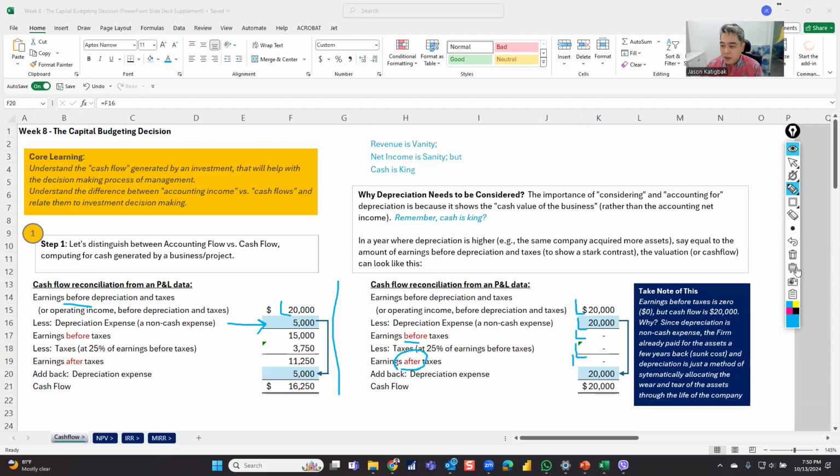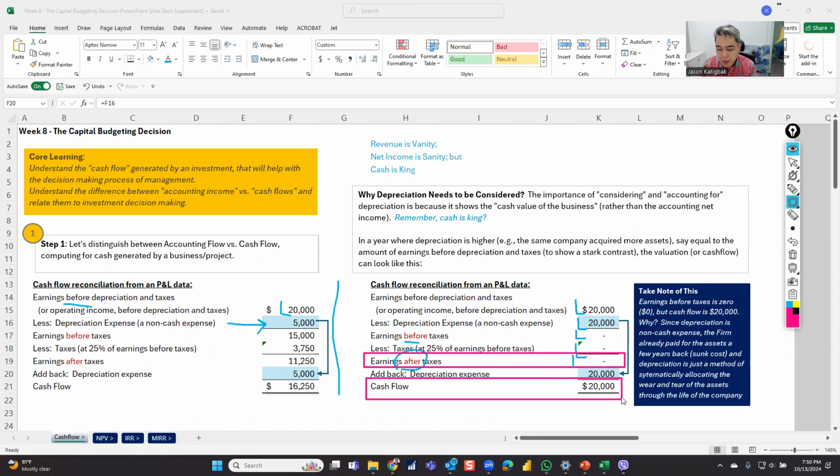So your accounting income is this. Now, would you believe me when I ask, how much is your accounting income? Basically 0. But it's not synonymous with not having any cash flow. Why? When you compute cash flow, you need to add back the 20,000.